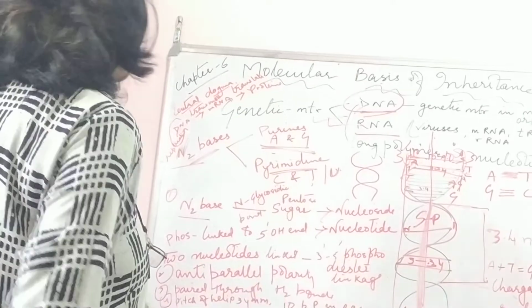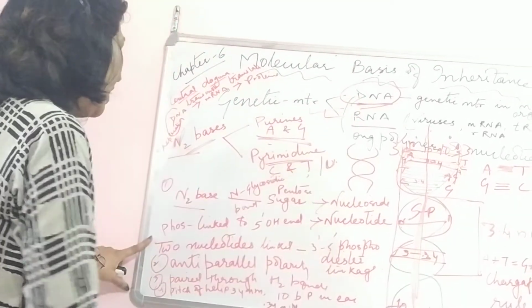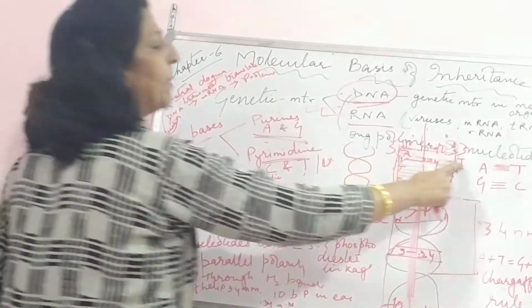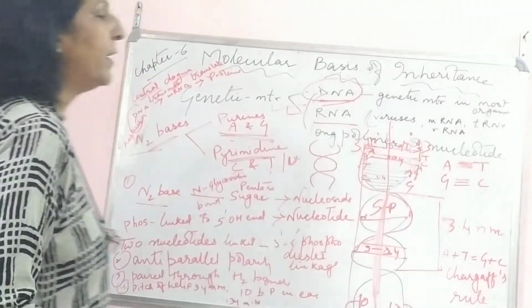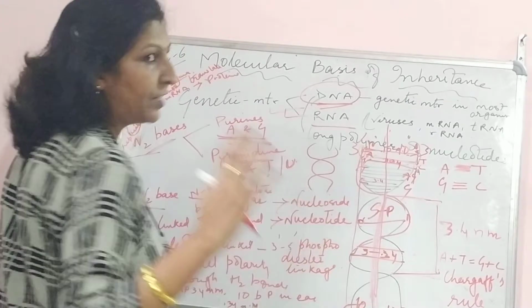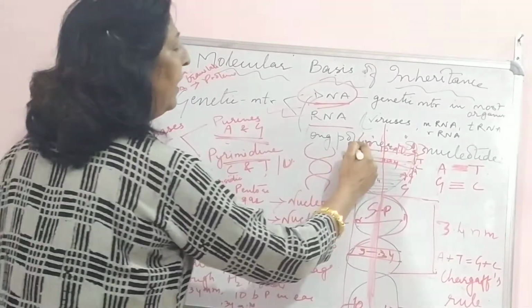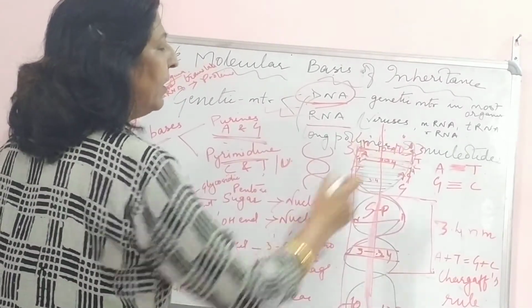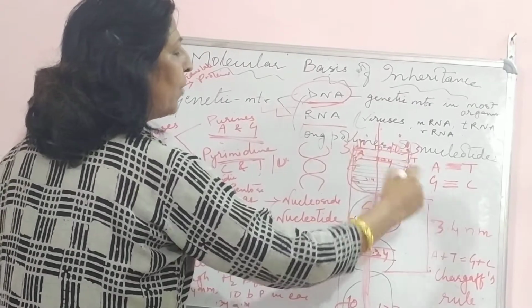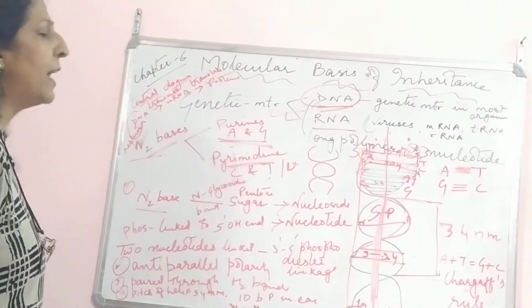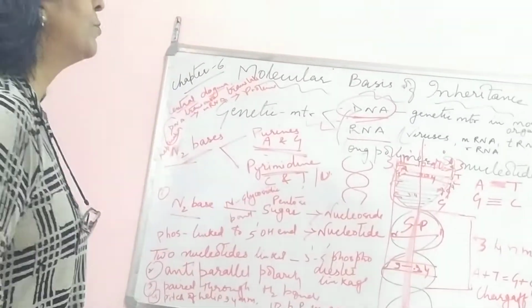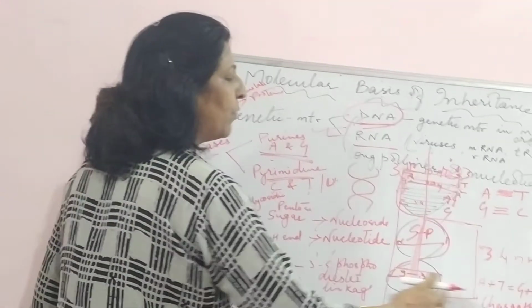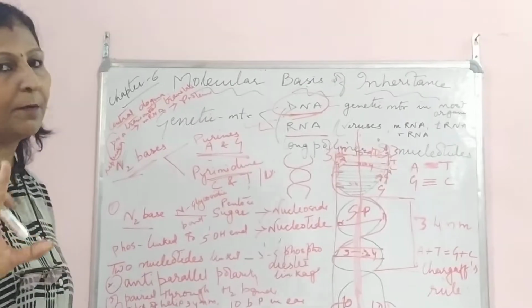So what are the properties? Adenine binds with thymine, guanine binds with cytosine, there will be two bonds between adenine and thymine, and three hydrogen bonds between guanine and cytosine. The diameter will be 20 angstrom, the radius will be 10 angstrom, one helix will be 3.4 nanometer, and the distance between two base pairs is 0.34. Yes, one more thing I forgot. In one helix there will be at least 10 base pairs.